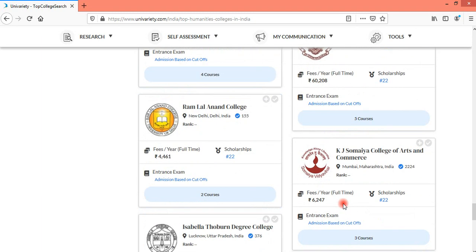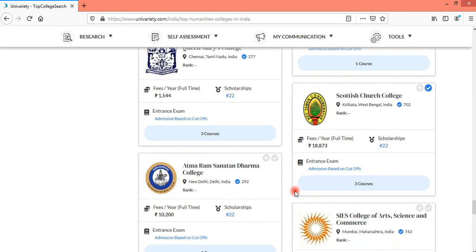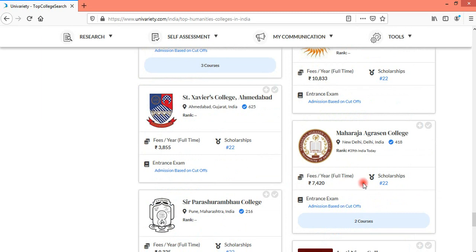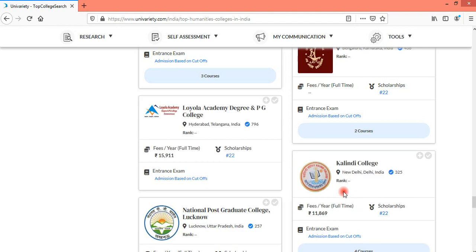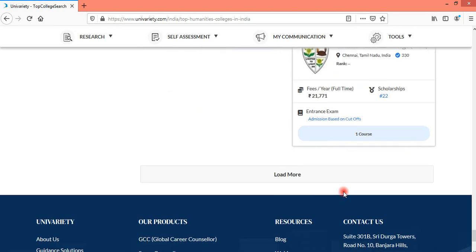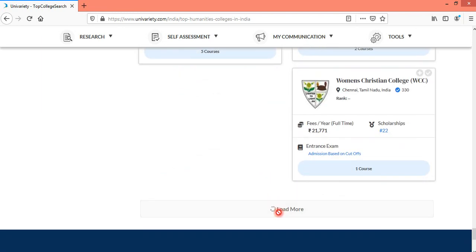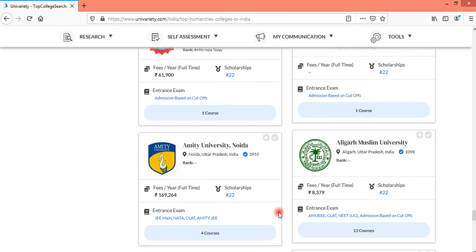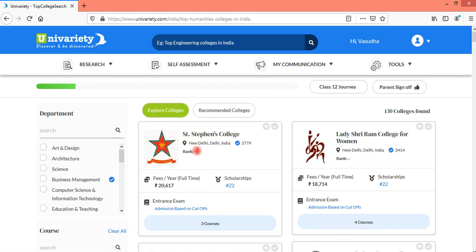Elphinstone, Mount Carmel, Jyoti Nivas College, Women's Christian College, Ashutosh College. So these colleges have a lesser cutoff as compared to the DU colleges. So they are coming. Amity University. So this is another trick which you could use if you get to select colleges from the Explore Colleges tool.